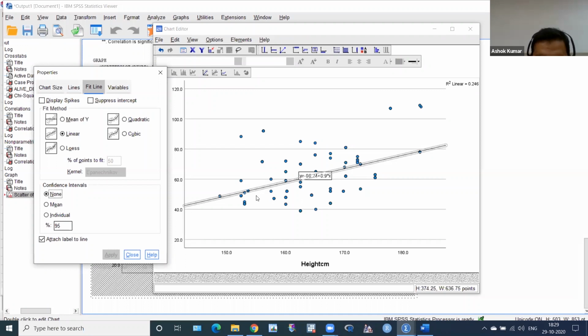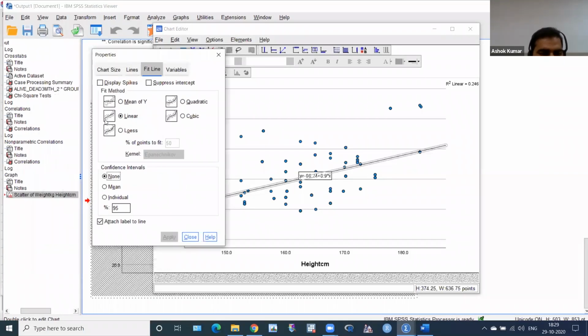So here we have to see, this is a best fit line. We want to remove it. This is a property button. You can say attach label to line. I don't want to attach the label, so click just here and then apply.